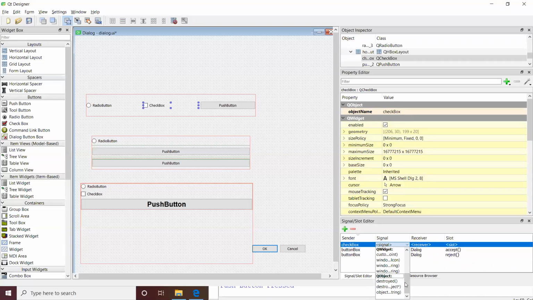We have clicked with bool, pressed, released and toggled. Maybe we can handle the toggled event here.